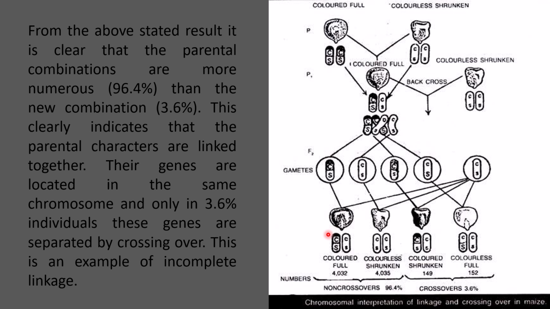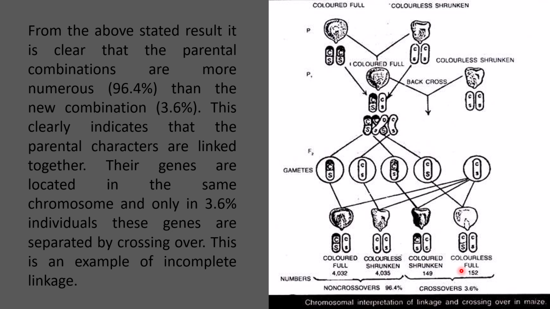8,368 progenies were produced. Of these, colored full progenies were 4,032 of 8,368, and colorless shrunken seeds were 4,035. Colored shrunken was 149 and colorless full seeds were 152 out of 8,368 progenies.